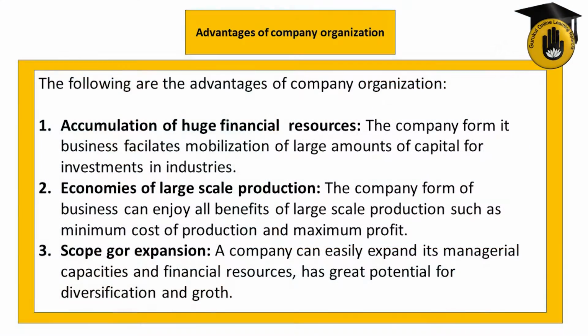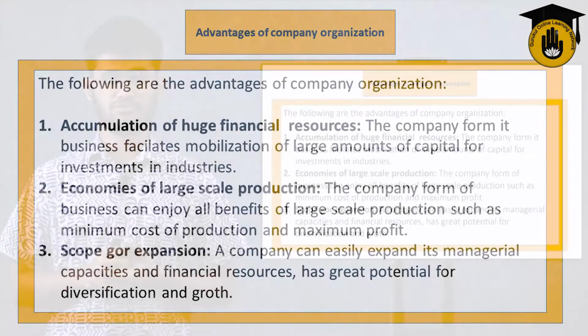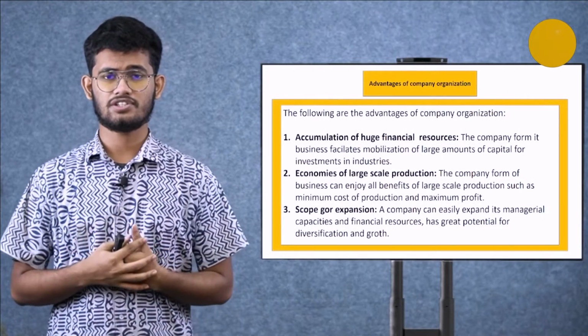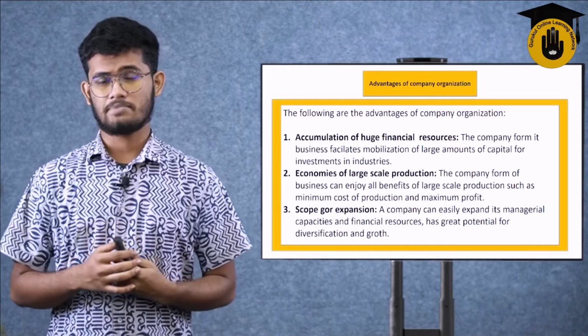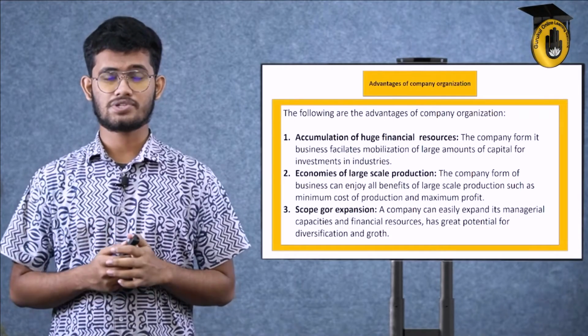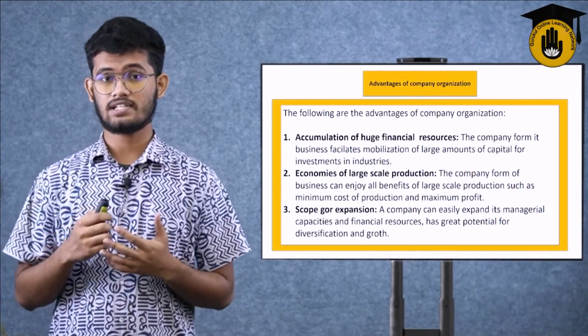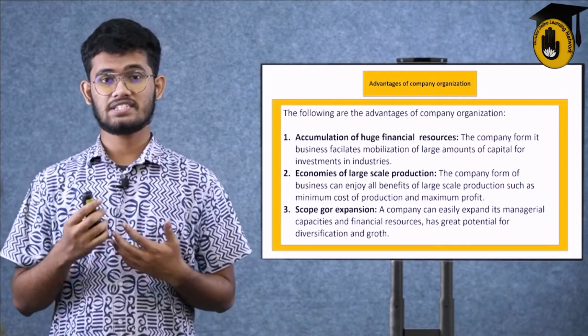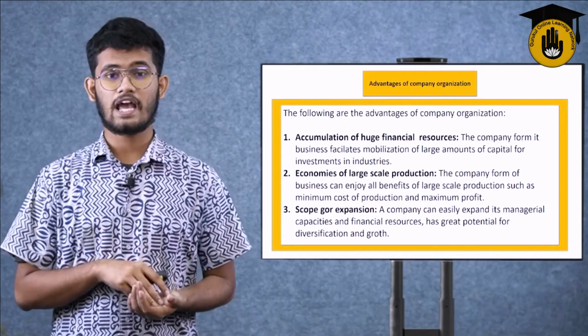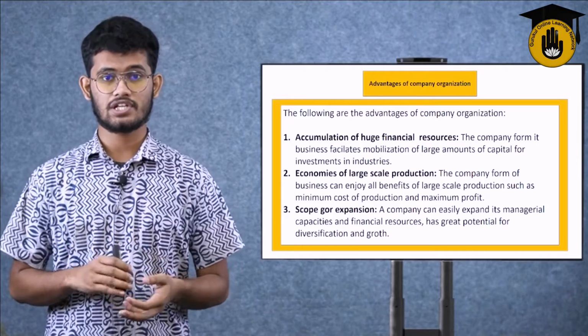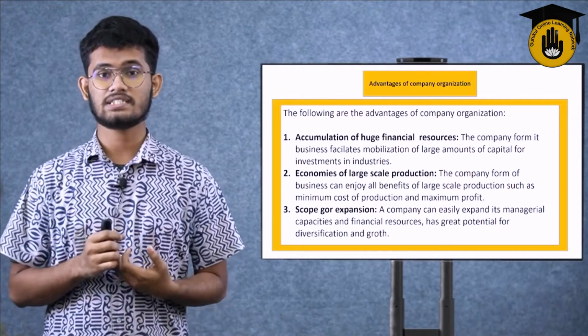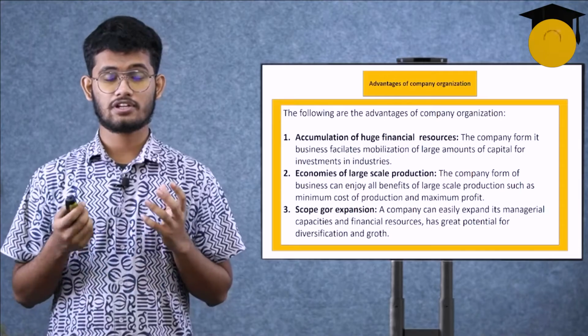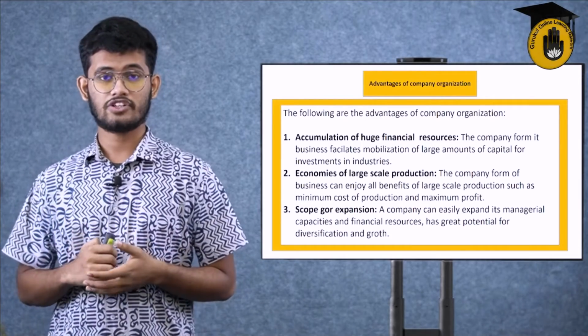Number one, accumulation of huge financial resources. The company form of business facilitates mobilization of large amounts of capital for investment in industries. First of all, how does the huge financial investment come into a company? Any company that sells its shares outside its general main capital can accumulate a huge financial investment through selling shares. If a company is selling shares, it is very possible to have extra investment by selling shares.